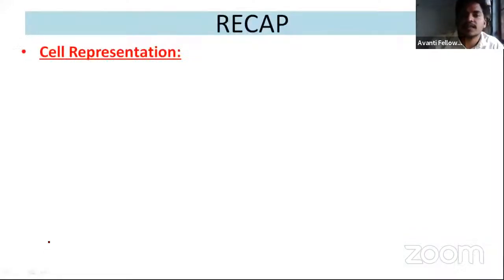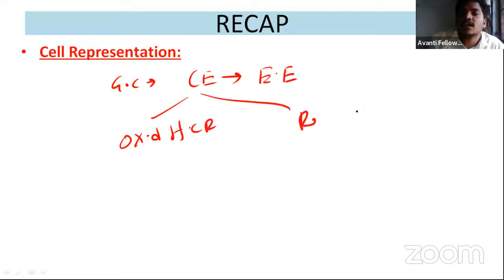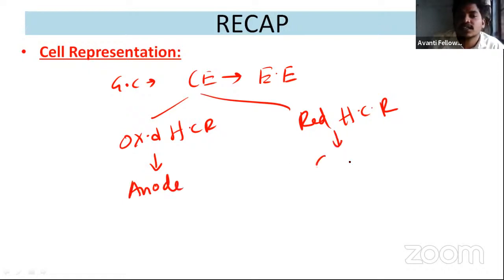So today I'm going to talk about this one. We just talked about the galvanic cell. A galvanic cell uses chemical energy and produces electrical energy, and we have seen two reactions: the oxidation half cell reaction and the reduction half cell reaction. Oxidation occurs at the anode and reduction occurs at the cathode. This will be present at the left side, and this at the right side.